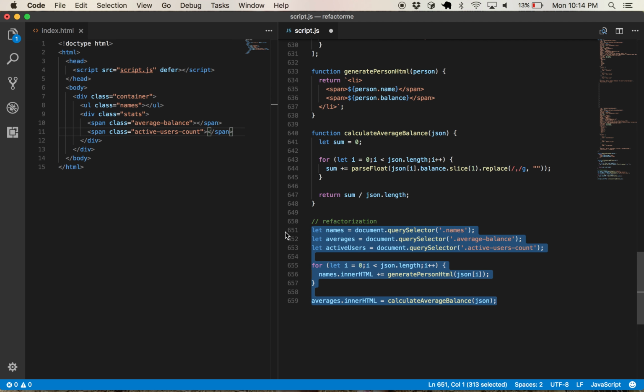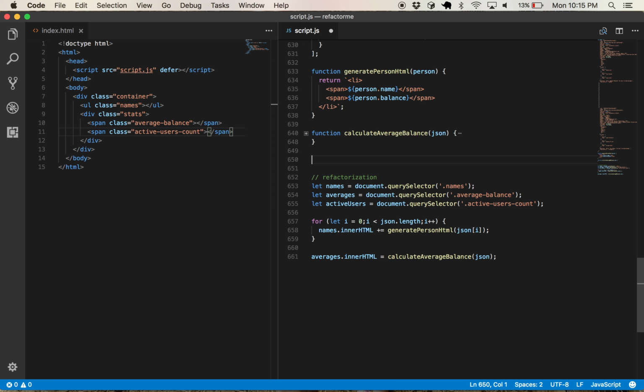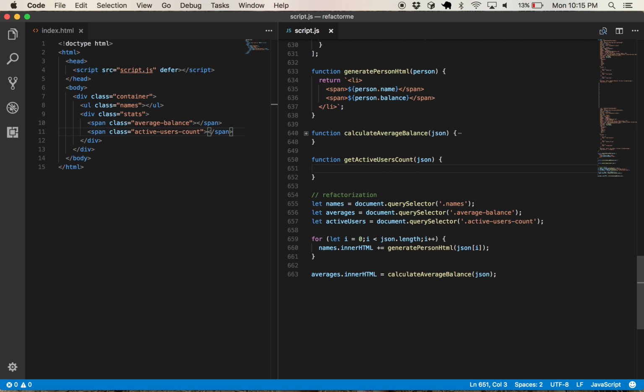It does the right thing. But the sooner you can wrap your mind around the idea that functions are there to provide simple functionality and get out of the way, like to separate functionalities, like to separate these two seemingly conjoined things into their own concerns, the better off you're going to be. Okay. And so finally, we can do something like active users count. So we could be like function